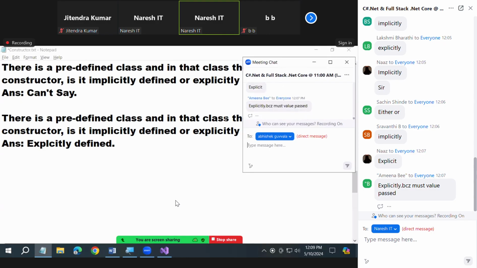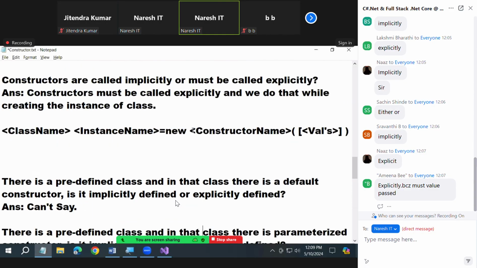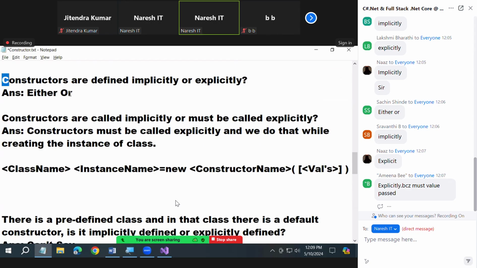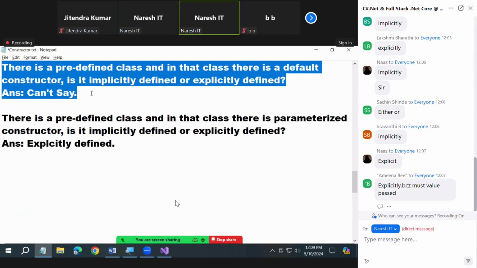Either or is a wrong answer there. It should not be either or. You cannot use the same medicine for all diseases. For the earlier question, I said either or. For this question also, you cannot say either or. Are you getting my point here?